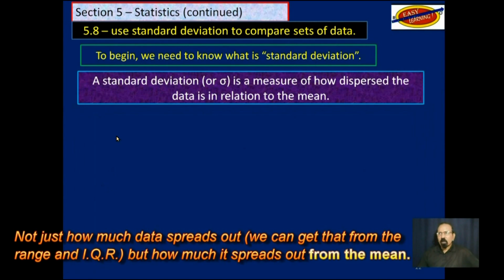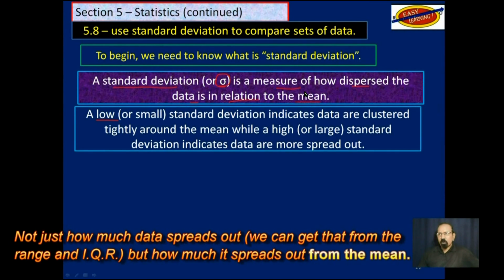However, one way of stating what standard deviation is, and it is indicated by this symbol here, which is sigma, lowercase Greek letter, it is a measure of how dispersed the data is in relation to the mean. A low or small standard deviation indicates that data are clustered tightly around the mean, while a high or large standard deviation indicates that data are somewhat more spread out.